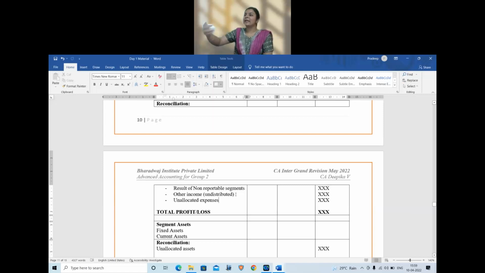Similarly, unallocated expenses like admin expenses, where I am not able to allocate between the segments. So under reconciliation for results, 3 items will come: result of non-reportable segments, undistributed or unallocated income, unallocated expenses. And the total result will be your total profit or loss, which will match with your profit or loss of the enterprise or PAT of the enterprise.